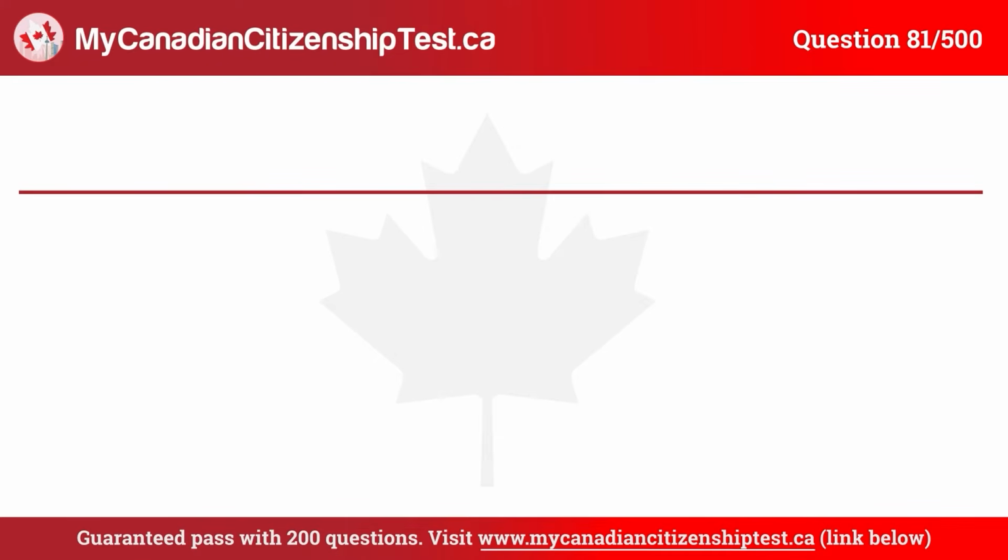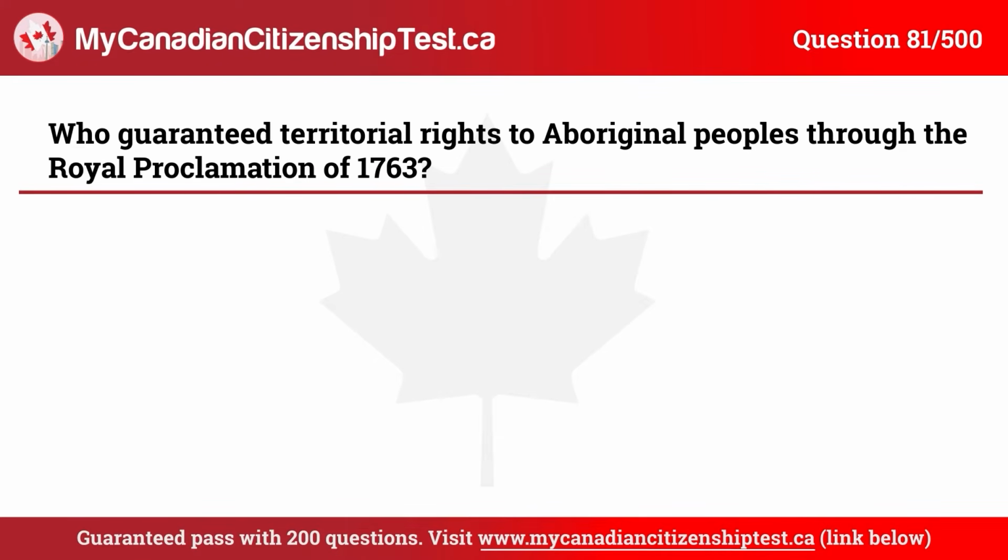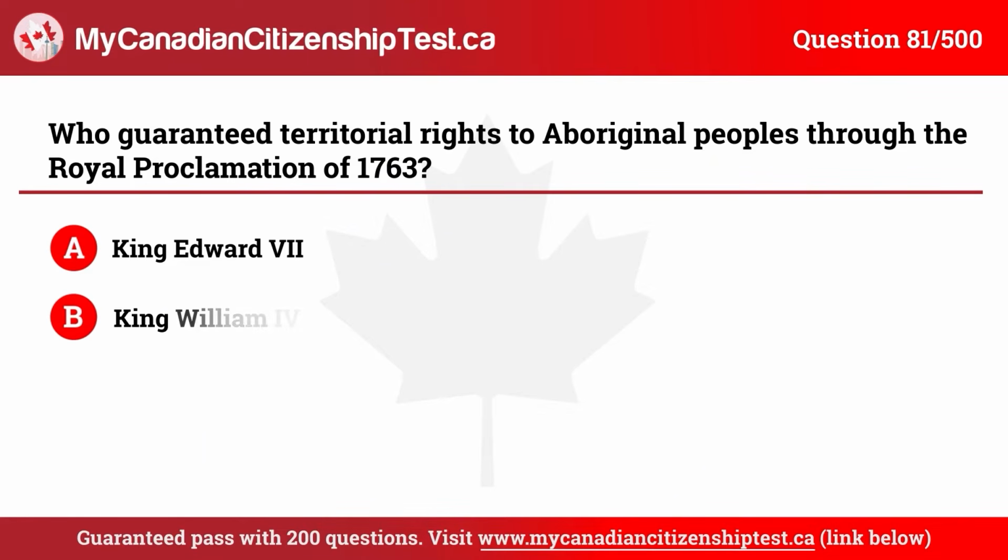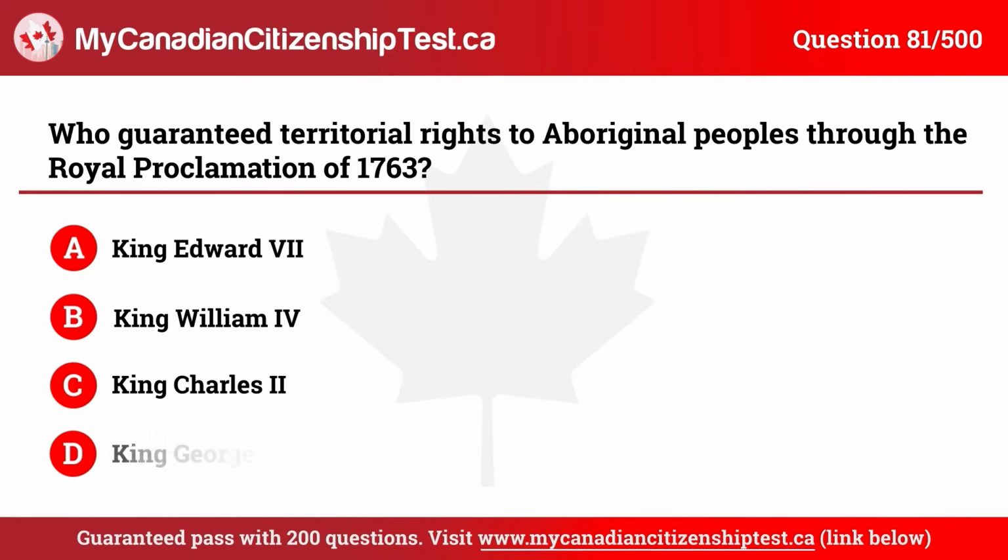Question 81. Who guaranteed territorial rights to Aboriginal peoples through the Royal Proclamation of 1763? A. King Edward VII. B. King William IV. C. King Charles II. D. King George III. The correct answer is D. King George III.